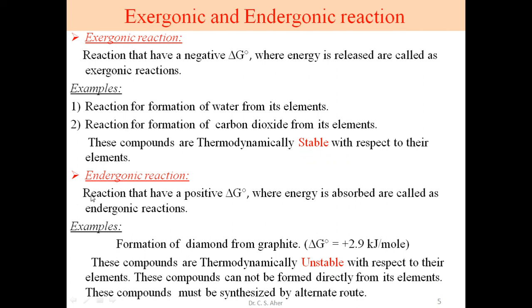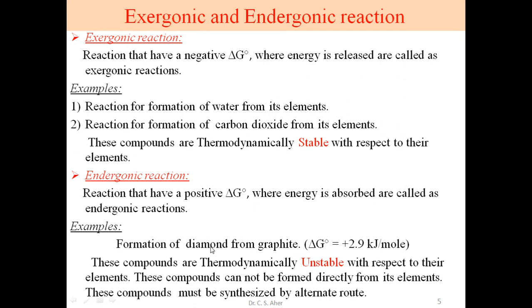Second, the endergonic reaction. Reactions that have a positive delta G0, where energy is absorbed, are called endergonic reactions. Example: formation of diamond from graphite. Graphite, one form of carbon, is converted into diamond.